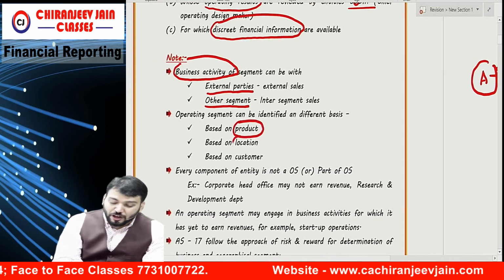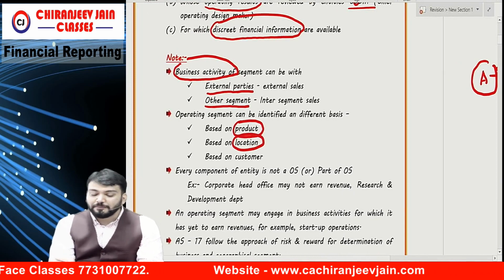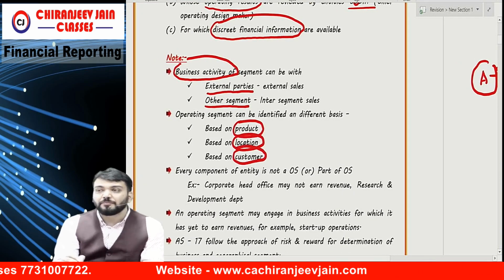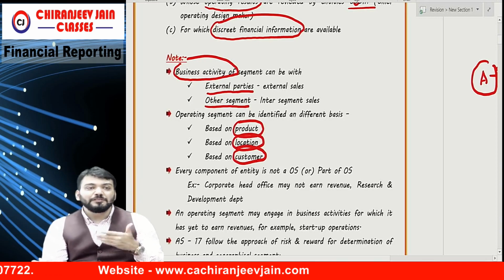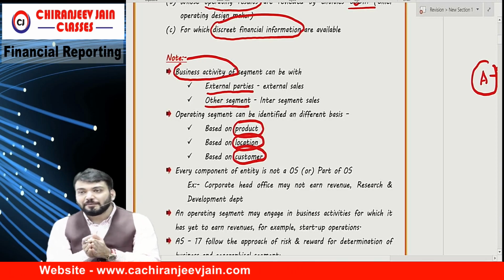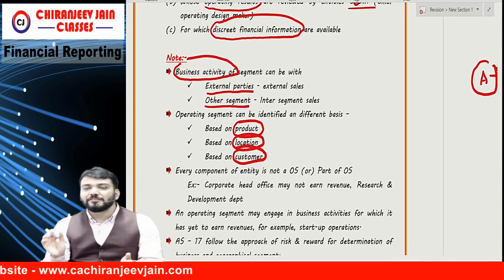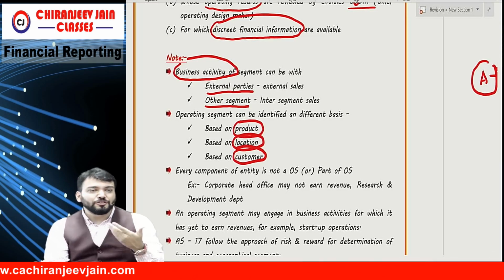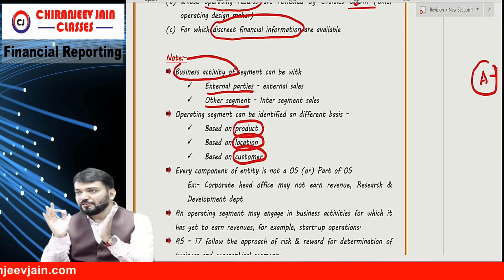Now, operating segment can be based on product. It can be based on location. It can be based on class of customer. For example, I also have one entity.